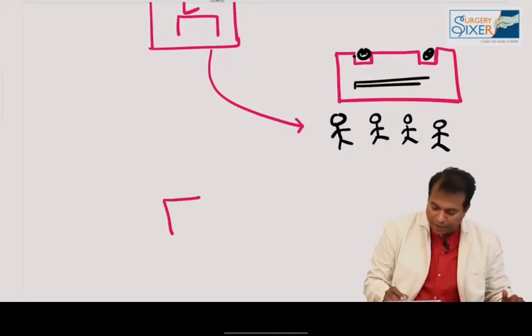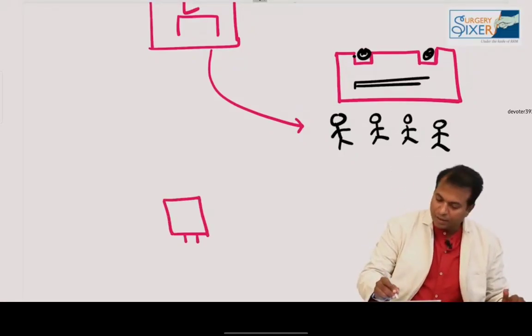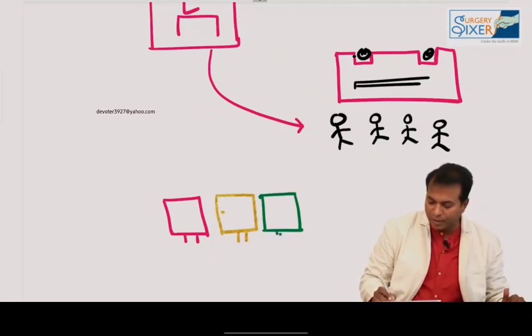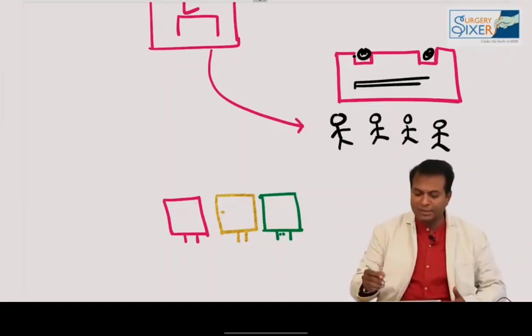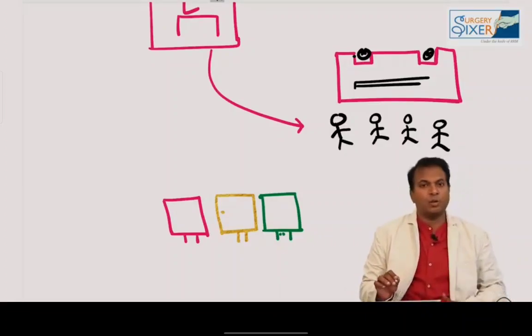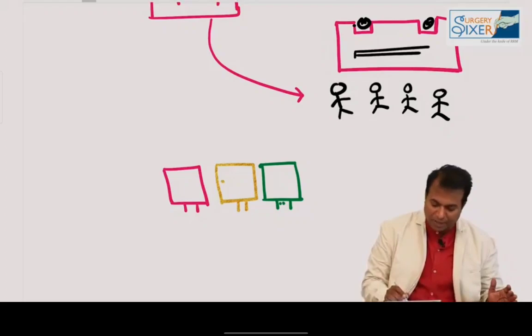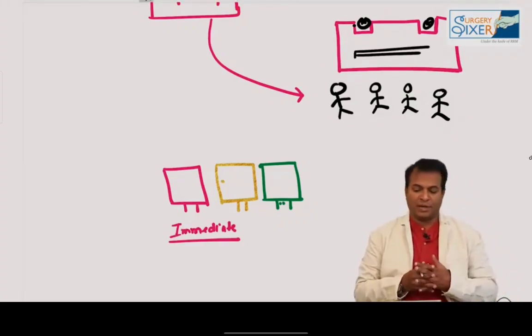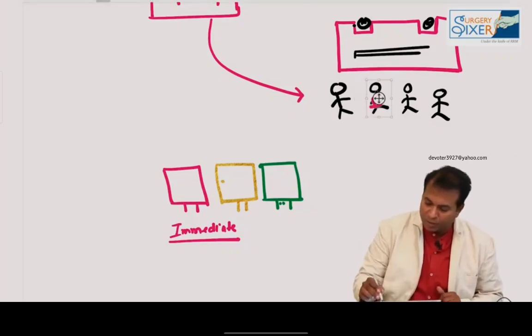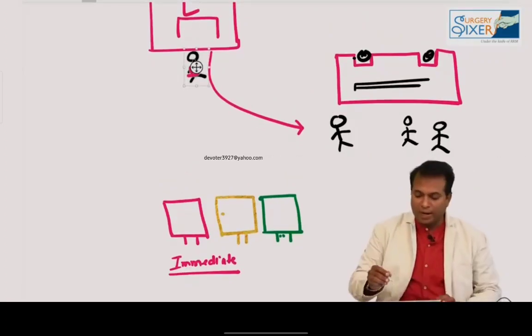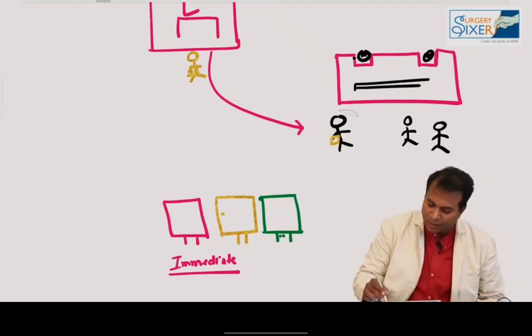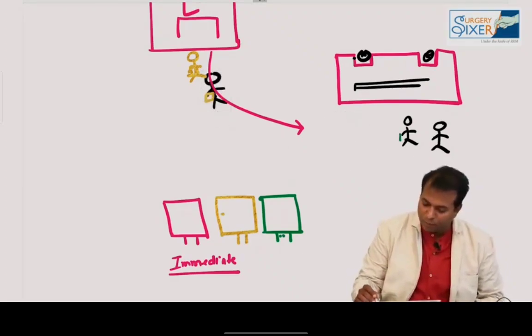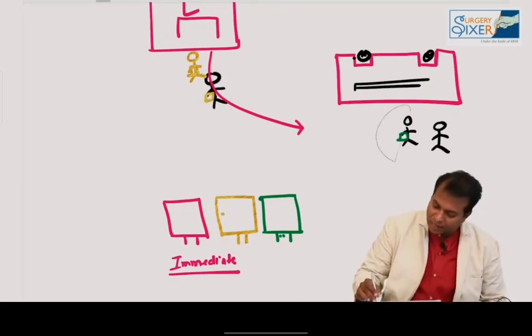The tag colors are red, yellow and green. Orange is actually yellow. It is like a signal: red, yellow, green. Red is a case to be managed immediately, within minutes. They will put a red tag on this patient and ship him to the trauma center first. Then they put the yellow tag on the second patient and ship him second. Finally they put the green tag on the last patient, who is the last person to be shipped.